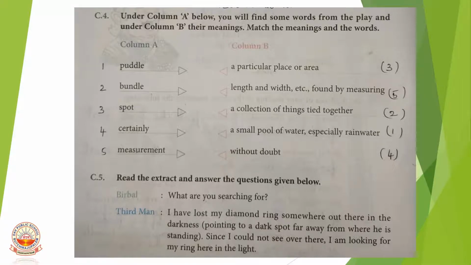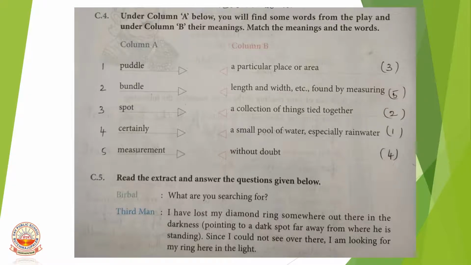Spot. The meaning of that word: a particular place or area. Next, fourth one, certainly, without doubt. Fifth one, measurement, length and width, etc., found by measuring. Next, C5. Read the extract and answer the questions given below.